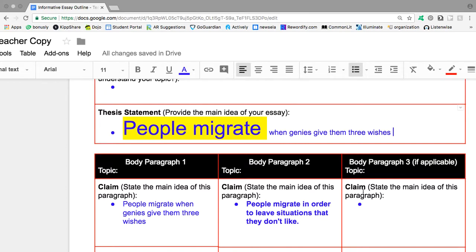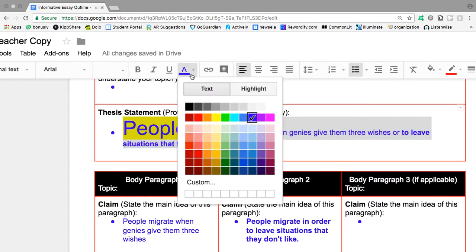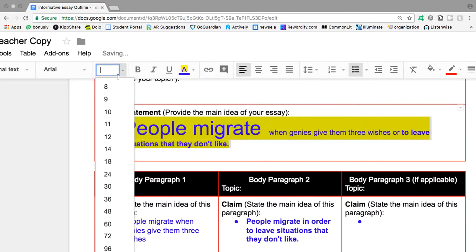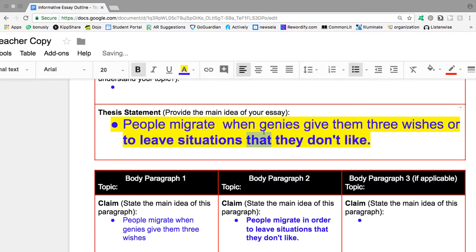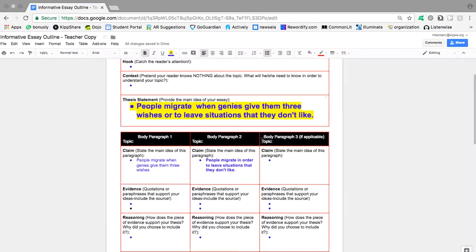I think I'll choose or. Or to leave situations that they don't like. So I worked backwards here, but essentially the same result. I've got a well-crafted thesis statement that meets the criteria for success learned in lesson 1.